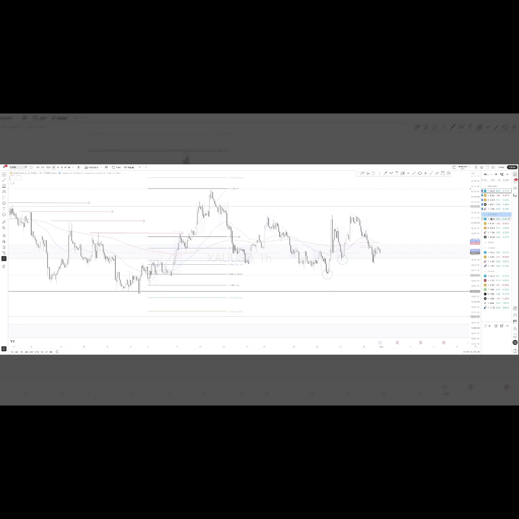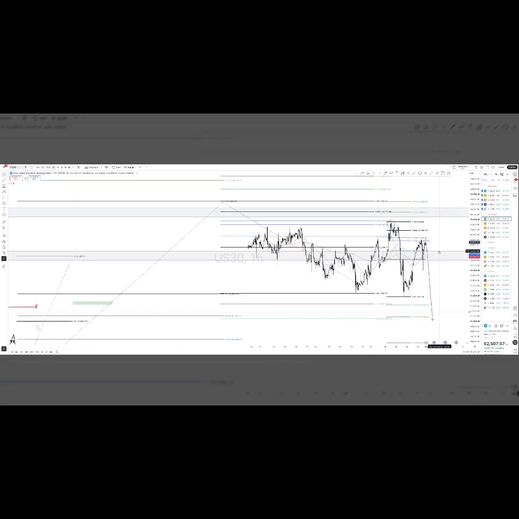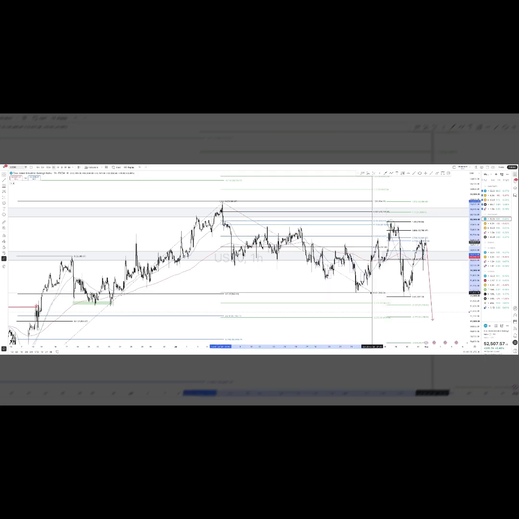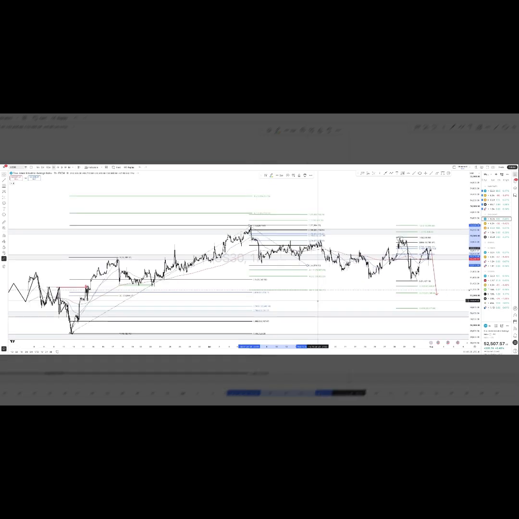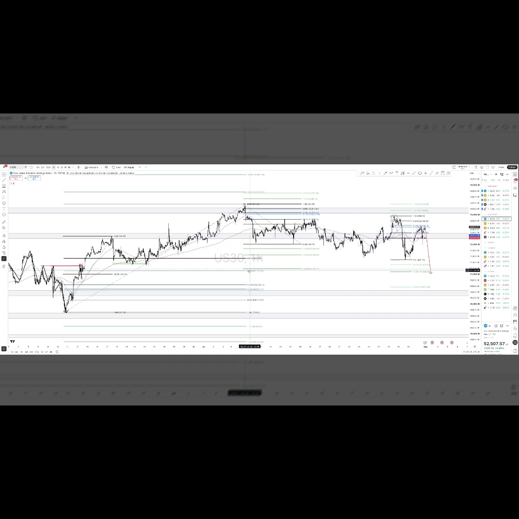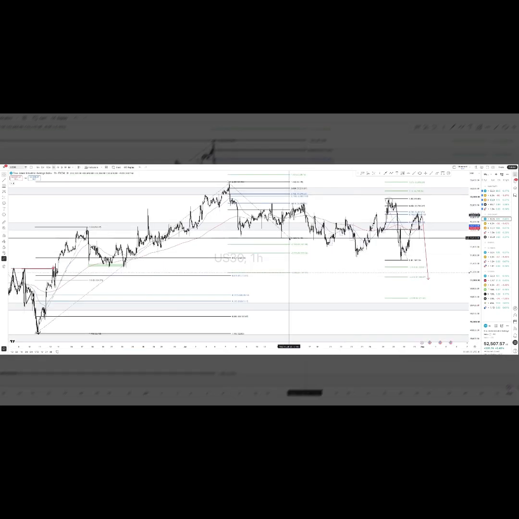So if we take a look at US 30, we had two entries as well. We had a structure that started a couple weeks ago that was a 618 and was supposed to finish at a 618 minus 618 TP, which was aligned to our major 618 buy discount. So the structure was not done. Coming up this week, the price came back up.